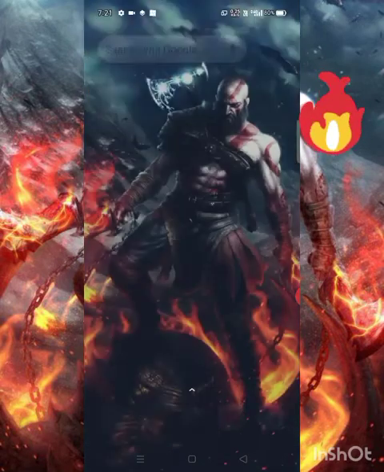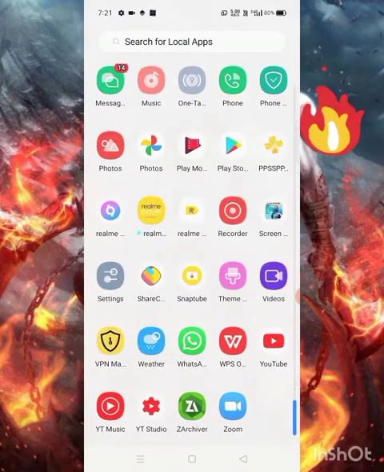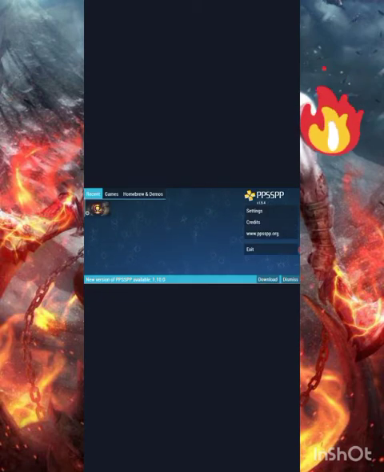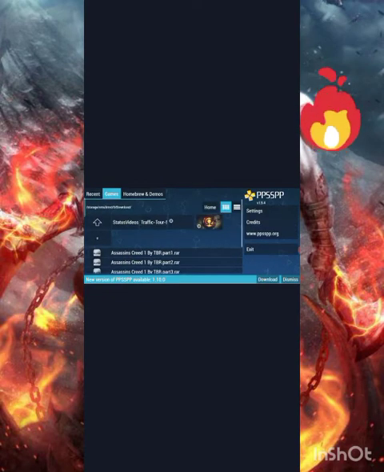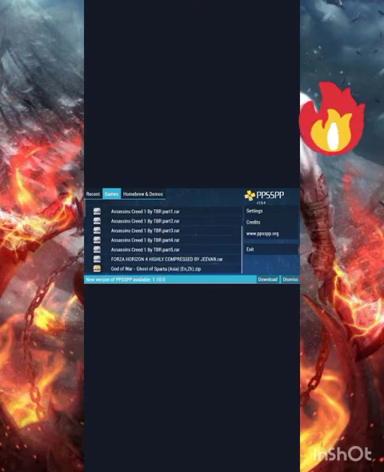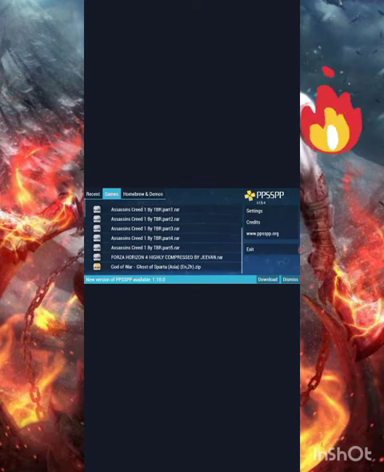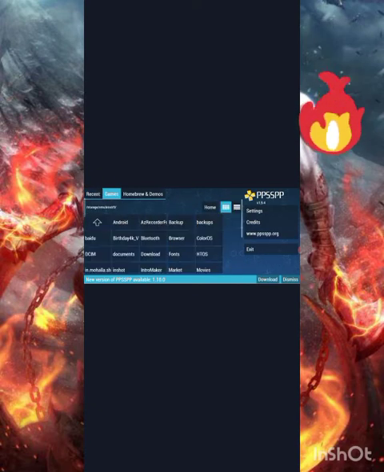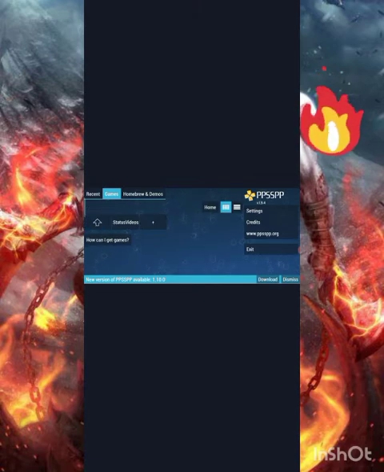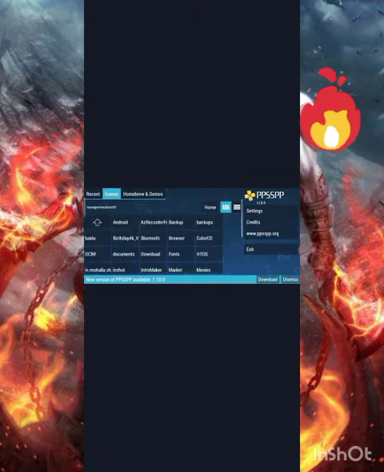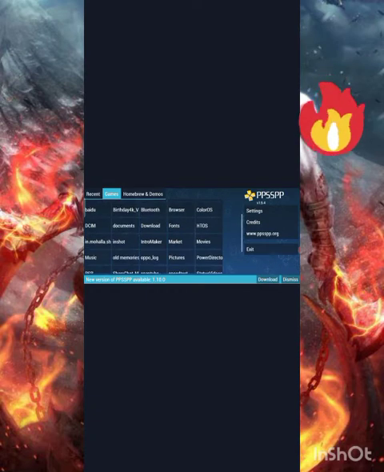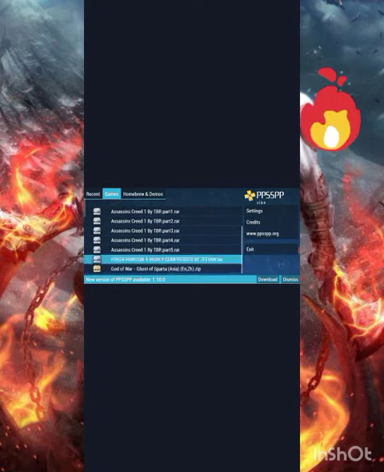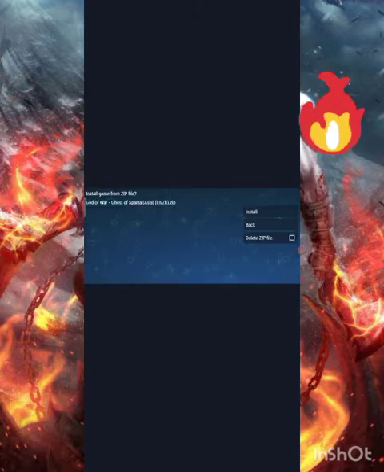Now close ZArchiver and open the PPSSPP you have downloaded. See the symbol, you can see. Now go to this file you have downloaded. I will show you how to go. Home. Your folders all will come here and you have to just go to downloads and here the Ghost of Sparta. The gaming file will be marked gold, so you can easily identify it and click on that.